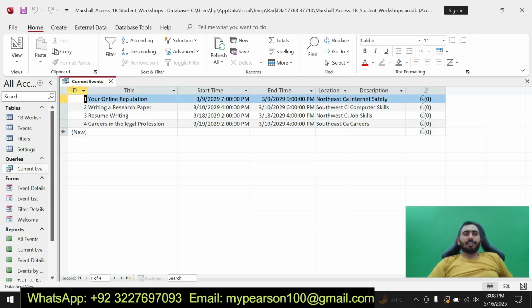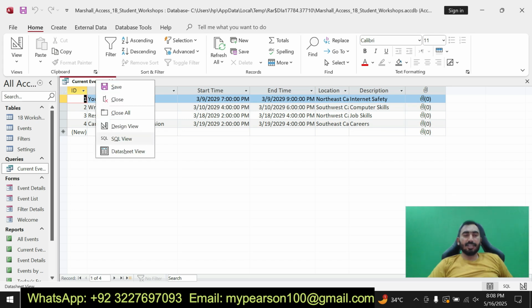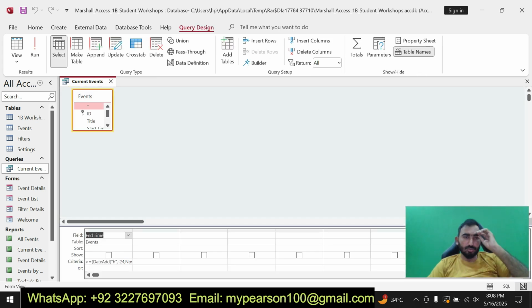Here I have created one query, that's Current Event. Here you can see I can show you the query design. Here is the design view of the query. You can see here I have created a query.